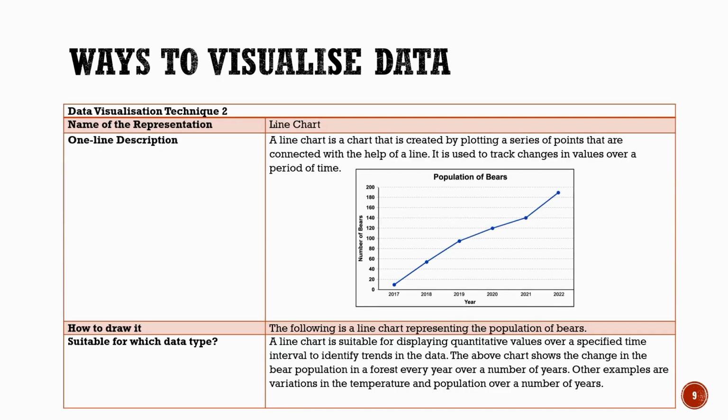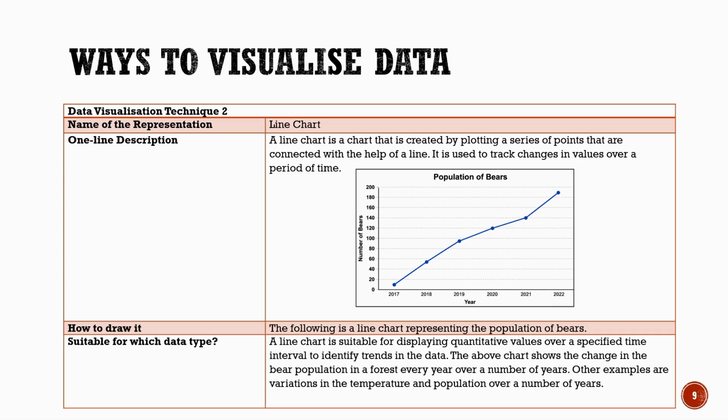Let us now learn another technique, line chart. A line chart is created by plotting a series of data points and connecting them with a line. It helps us track changes in values over a period of time. In this example, the line chart shows the population of bears over several years. Each point represents the number of bears in a particular year, and the line connects these points to show the trend clearly.